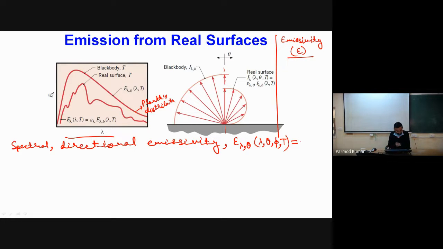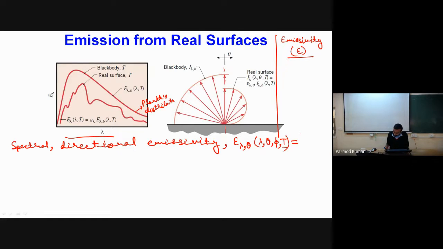So this is a very fundamental quantity, the spectral directional emissivity, which is a function of both wavelength and direction. Because radiation, whether from a black body or a real surface, is a function of surface temperature, we include the functional dependence on temperature too.